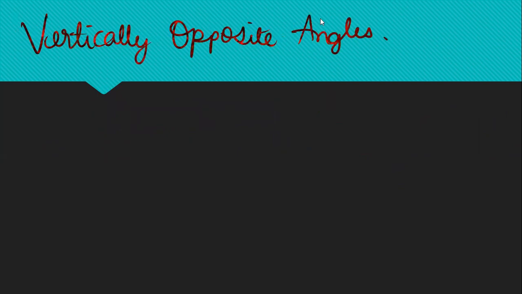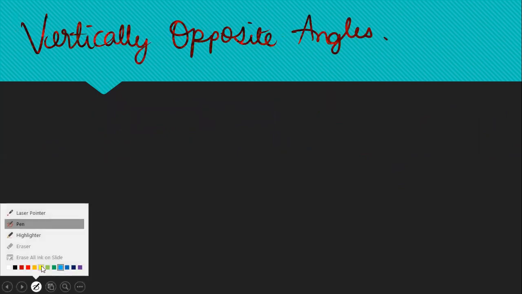Next, we have vertically opposite angles. I think this is a completely brand new concept to you, right? I don't think you've learned it before. So we will see what vertically opposite angles are. Let's say I have two lines, AB and CD, intersecting at point O. AB and CD intersect at point O.